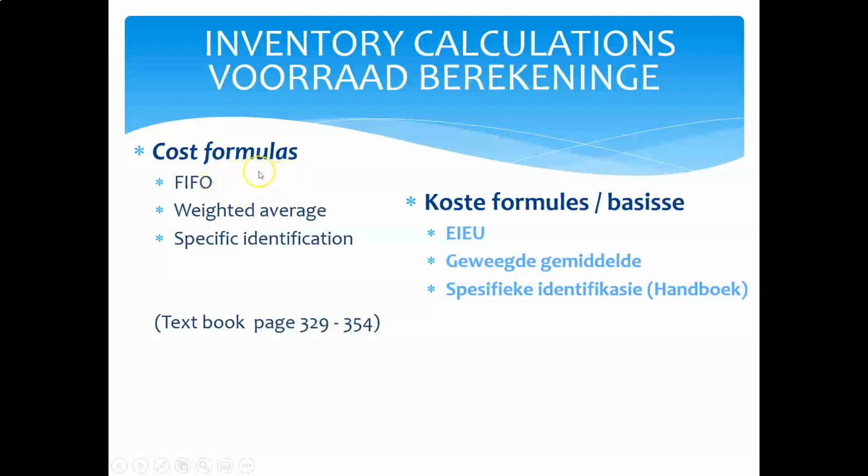At what cost will I have to reflect those items? Guys, at the latest purchase cost. Why? Because the previous items at the older purchase cost have already been sold. So with FIFO, my inventory is actually valued at the latest inventory costs.